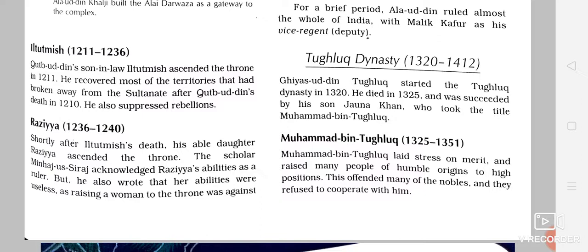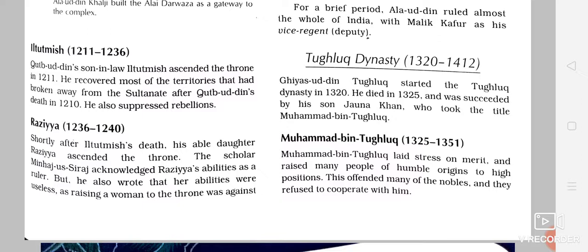And he also suppressed rebellions, meaning during that time many rivals, many enemies were there, and it was a very tough competition to sit on the throne. It was a cutthroat competition. So he also faced his enemies very strongly.